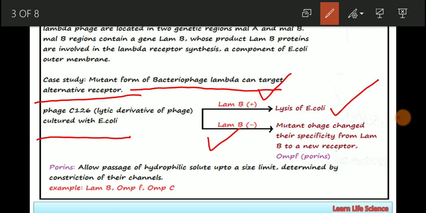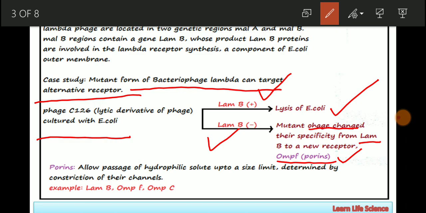But if you look at the second condition, where the LamB receptor is absent, the mutant phage changes its specificity from LamB to a new receptor, that is OmpF, which is present on the E. coli outer membrane. So what is mentioned here is that along with receptors like LamB, there are also other receptors, such as OmpF. Now you can see here OmpF acting as a porin.